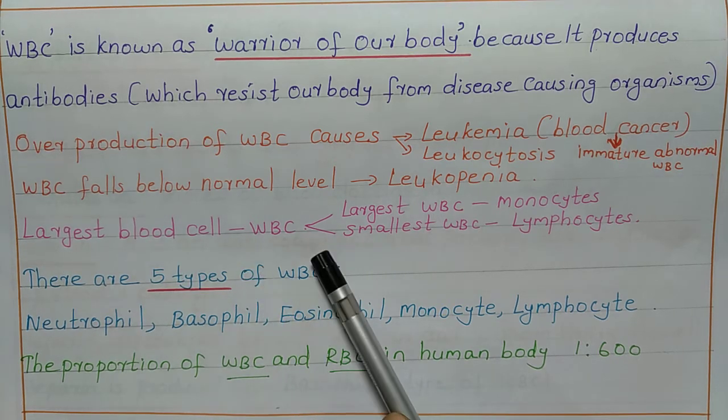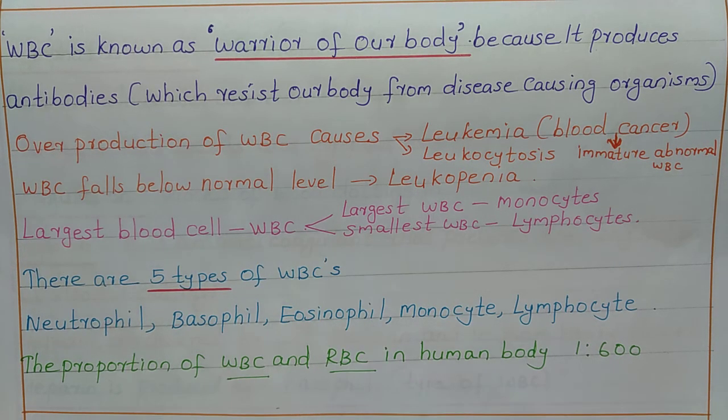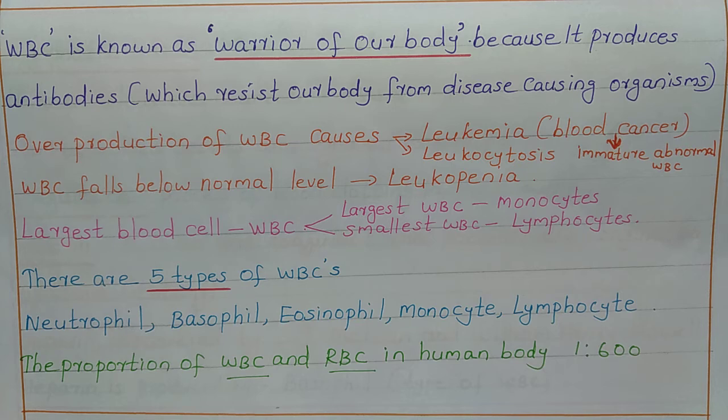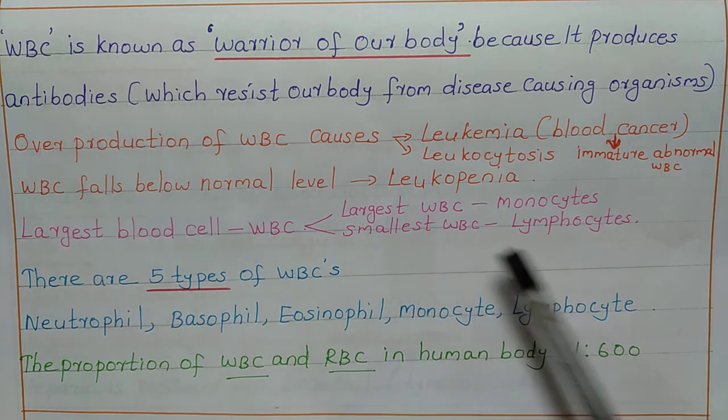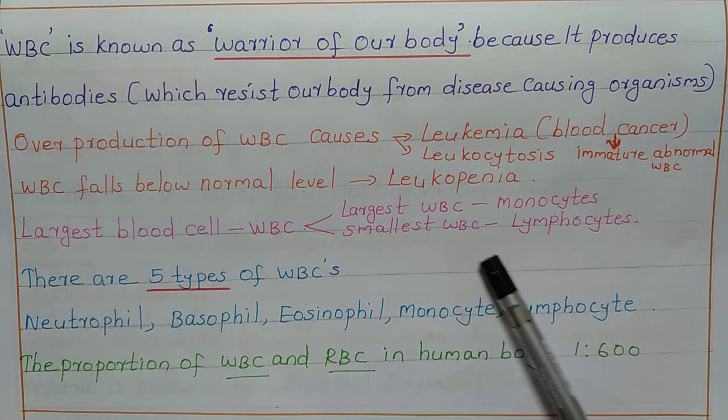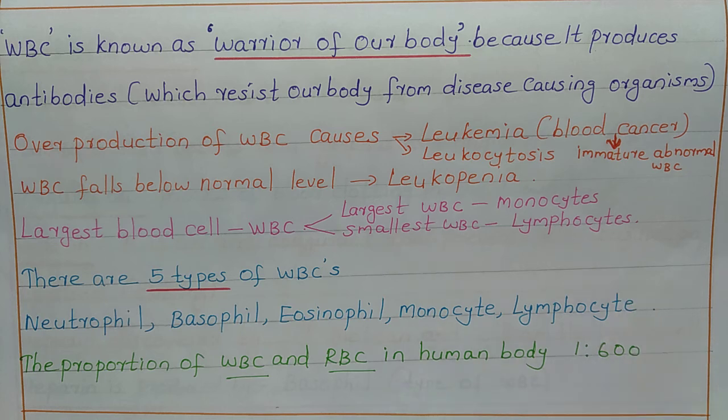The largest blood cell is WBC. Among RBC, WBC and platelets, the largest blood cell is WBC. There are 5 types of WBC. In that, the largest WBC is monocytes and the smallest WBC is lymphocytes. The 5 types of WBCs are neutrophil, basophil, eosinophil, monocyte and lymphocyte.